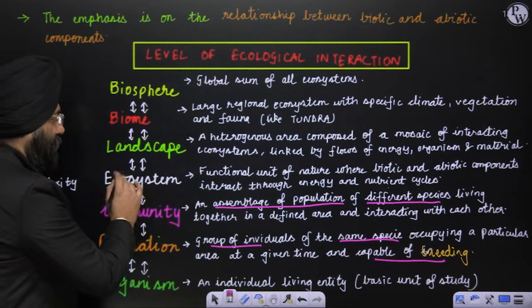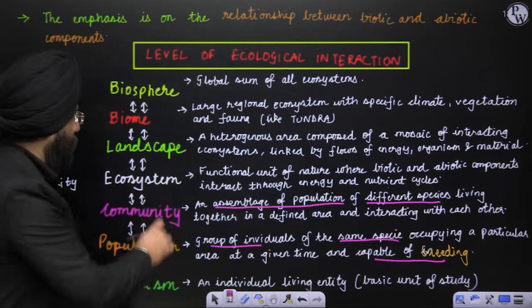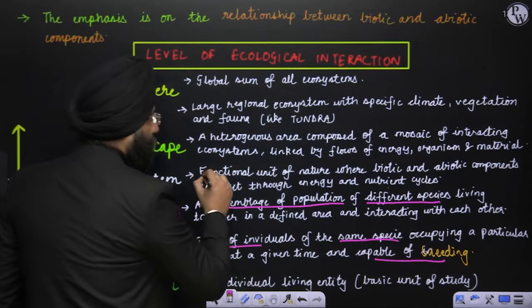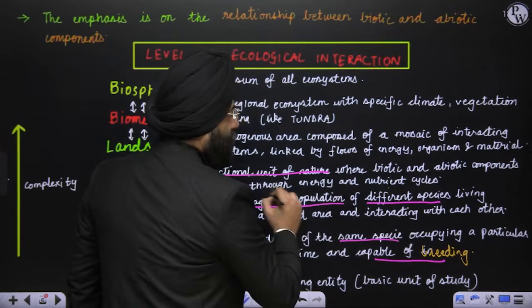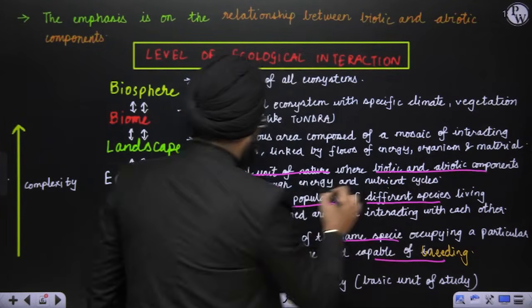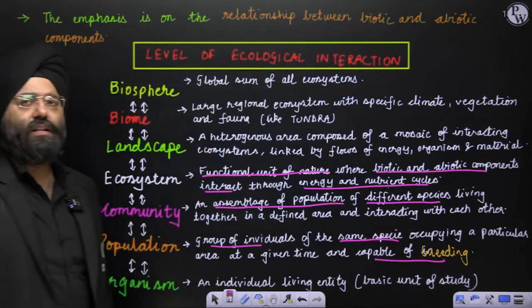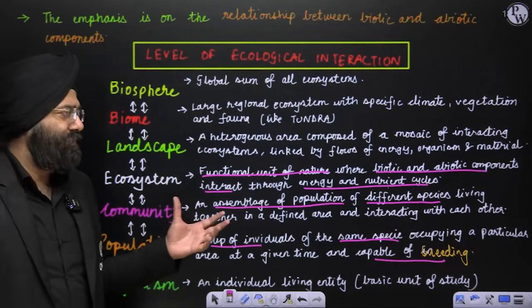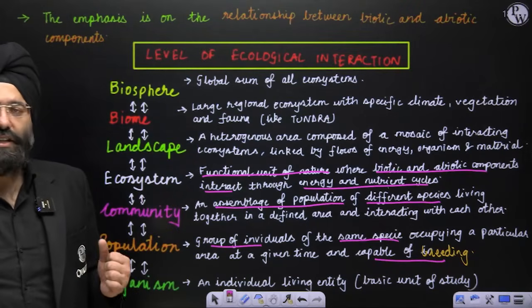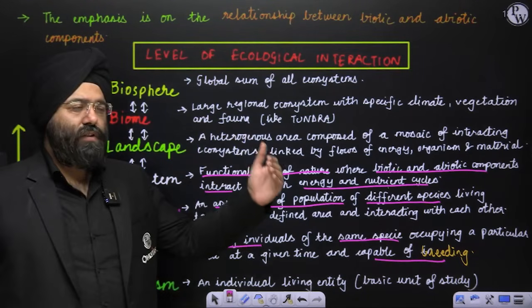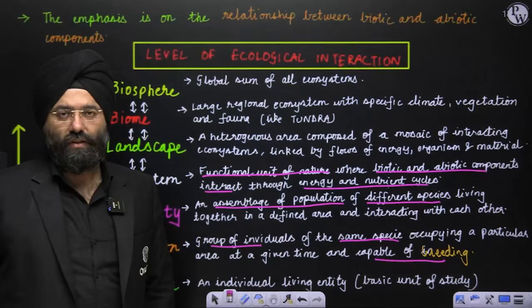Next comes, with respect to environment, the ecosystem. Now, an ecosystem is a functional unit of nature where the biotic and abiotic components interact through energy and nutrient cycles. We'll study this in detail also. It is a functional unit, very important, focusing on the biotic and abiotic interactions. And again, there is transfer and movement of energy as well as nutrients over here.